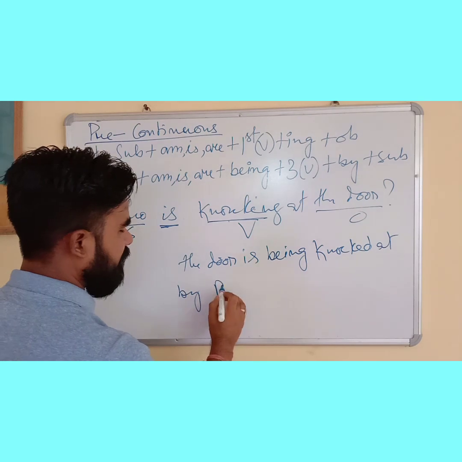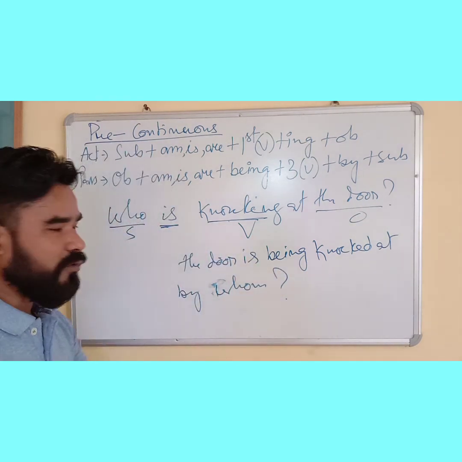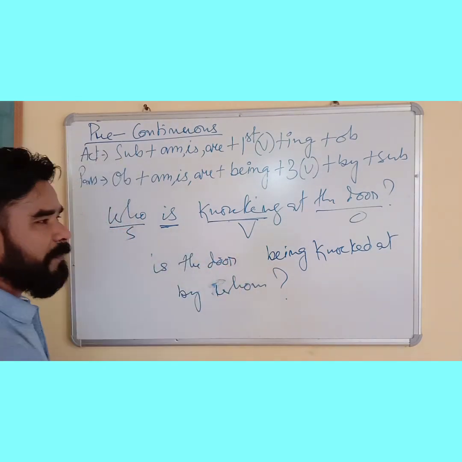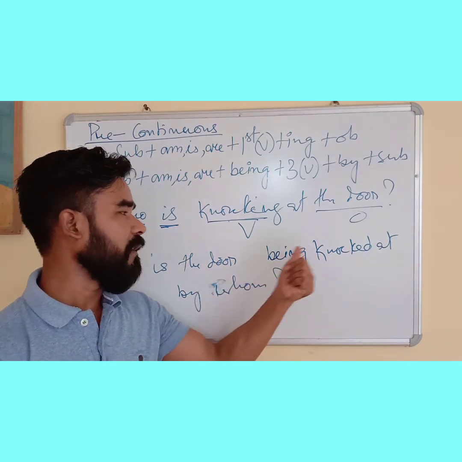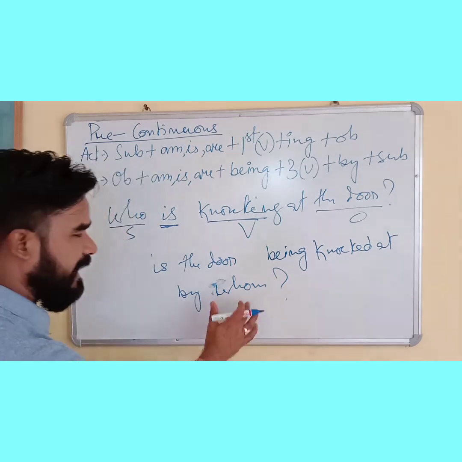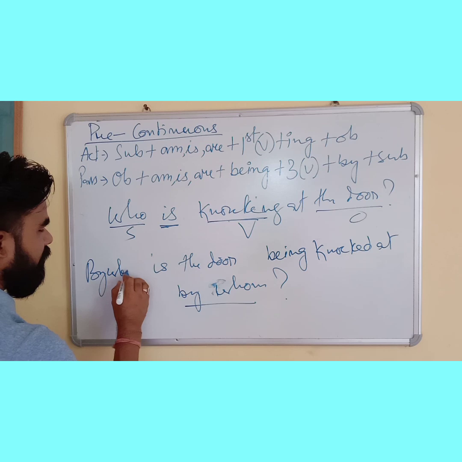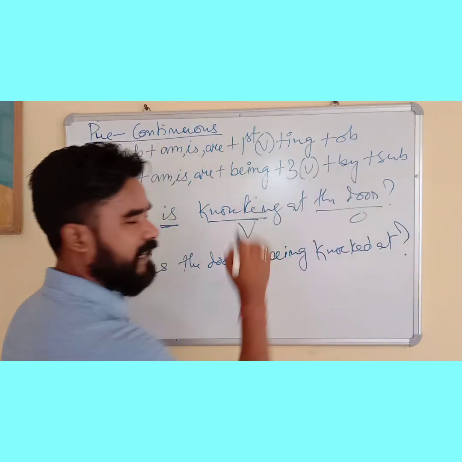Subject who will change into whom. Now the mark of interrogation. To make it interrogative, this auxiliary will come before: is the door being knocked at by whom? Now finish. Object, M is R, being, third form, by and subject. But a W word is not written at the end; rather we write it in the beginning. So we write: by whom is the door being knocked at.